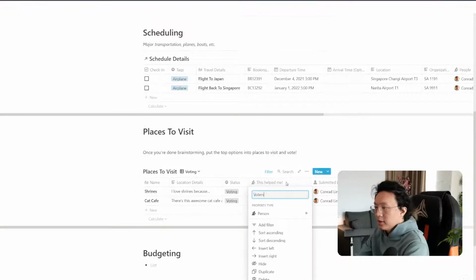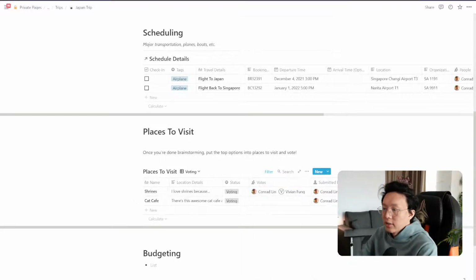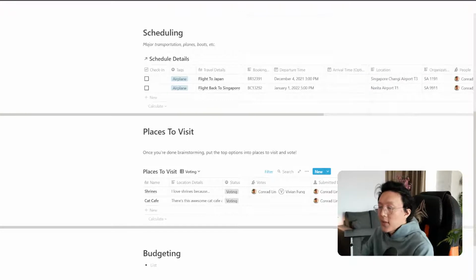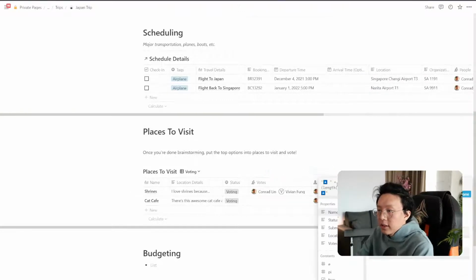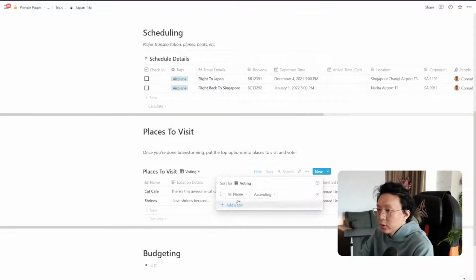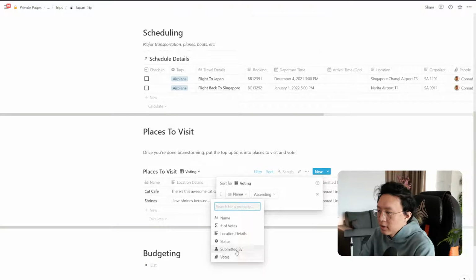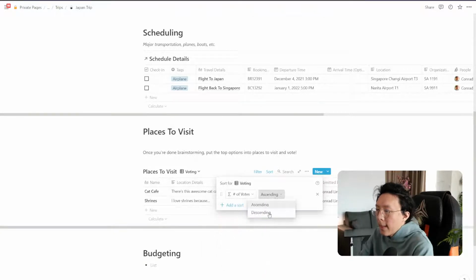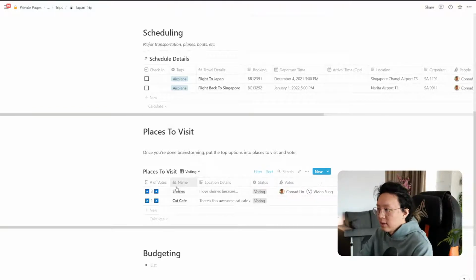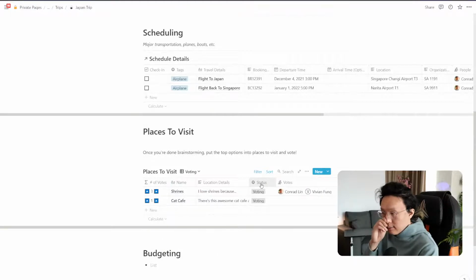Let's say votes, and now we have the number of votes we have. So number of votes, what we can do now is we can also sort by number of votes. So the more votes someone has, then it will show up first. So let's say number of votes, descending. Perfect. So now you can see 3, 1, and so on. So we can see that this has a number of votes. So we can even put that at the front so we can see exactly how many.